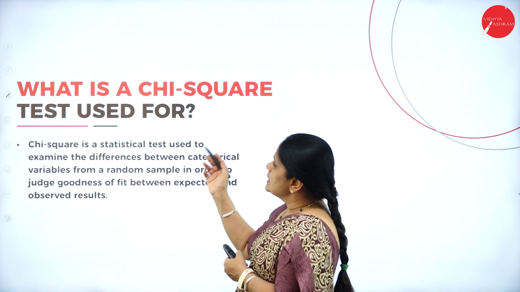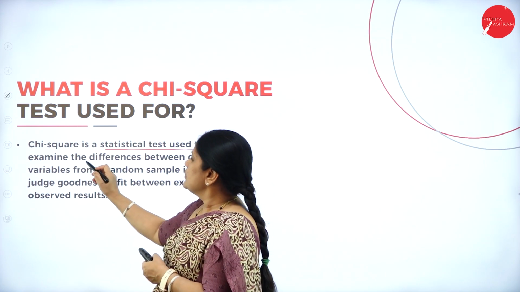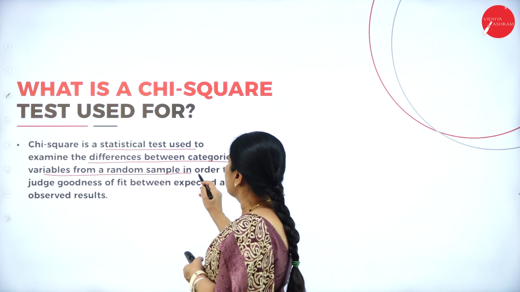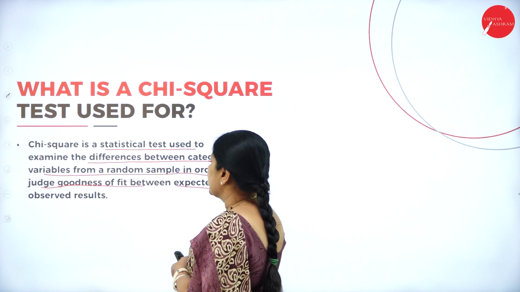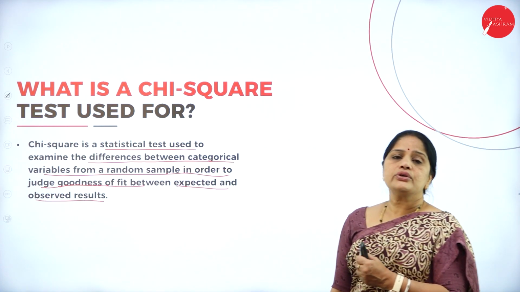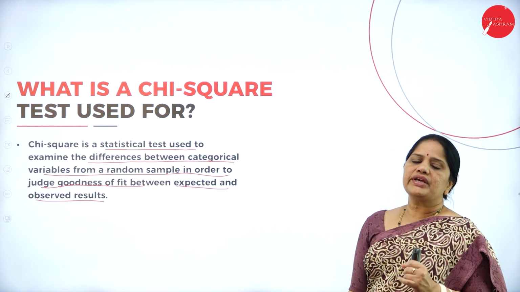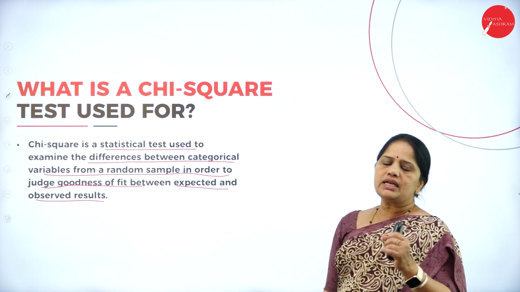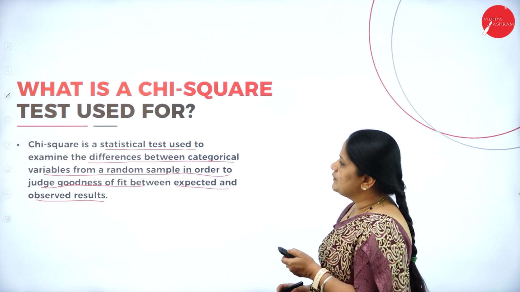Next, what is a chi-square test used for? A chi-square is a statistical test used to examine the differences between categorical variables from a random sample in order to judge goodness of fit between expected and observed results. It is used to judge the goodness of fit between the observed frequencies and the expected results.